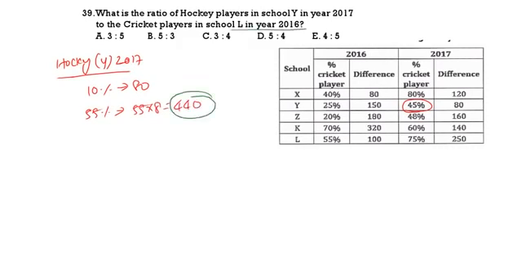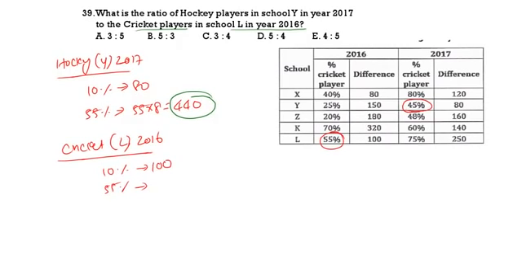Now L 2016 cricket. So 55%, 45%. Difference is 10%. So 10% equal to 100. 55% equal to how much? That is 550. 10% is 100 means 1% is 10. 55% is 550. Now this is one value.